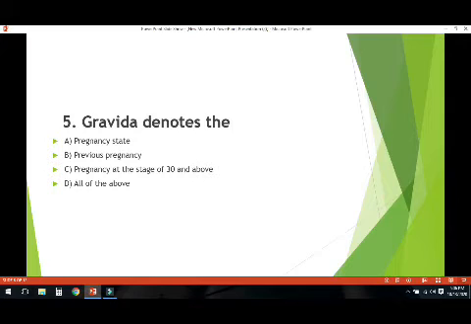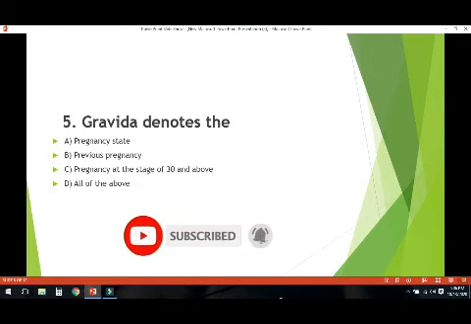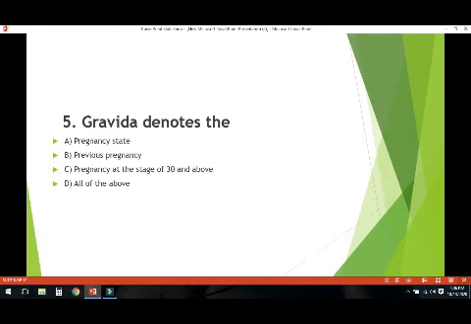Gravida denotes the pregnancy state, previous pregnancy, pregnancy at the stage of 30 and above, all of the above. So gravida denotes the pregnancy state. How many times a woman has conceived, that is the gravida. Regardless of the birth of the baby or whether it has survived after 20 weeks or not, gravida denotes only the pregnancy state.